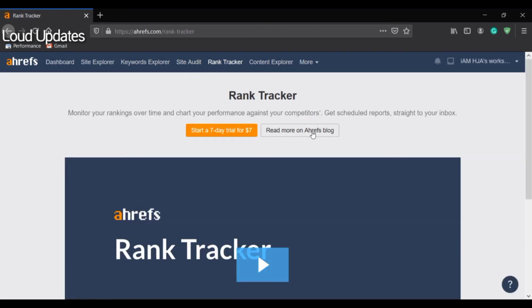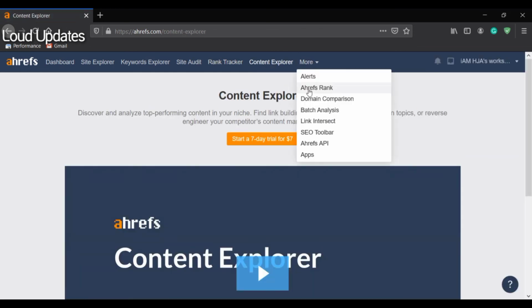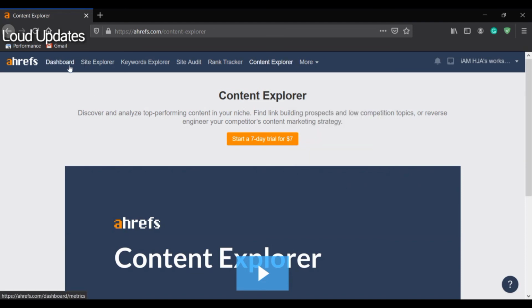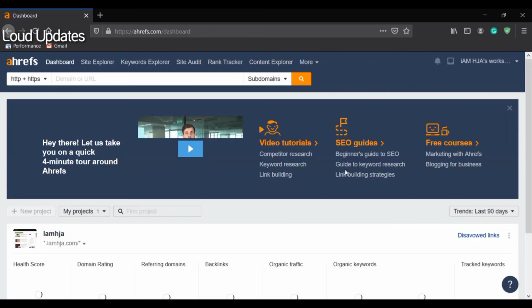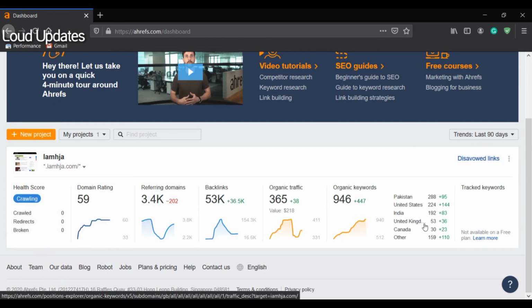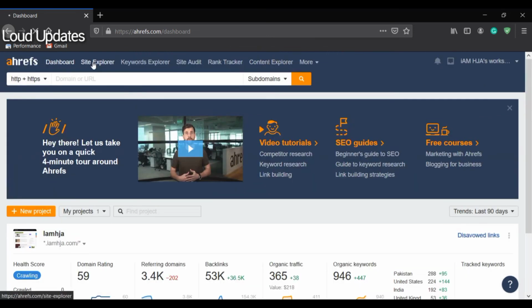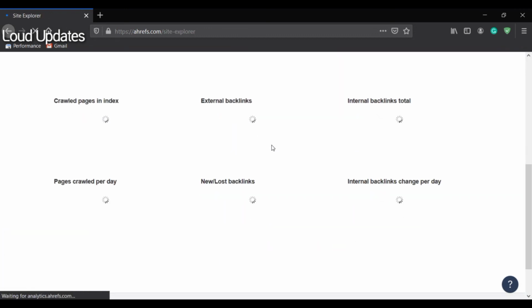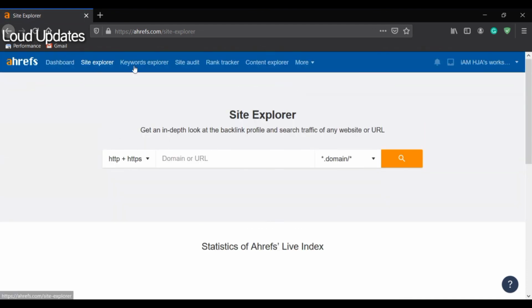Rank tracker, if you want rank tracker, you need to pay, it is paid. So everything is not free of cost. You can use Ahrefs Webmaster Tools free of cost, but you cannot use everything free, and you cannot analyze third-party domains. You can analyze only your own verified domain, keywords, domain, backlinks, how many you have, everything. You cannot analyze third parties. If you want to analyze third parties, you need to pay for this. This is a very expensive tool.